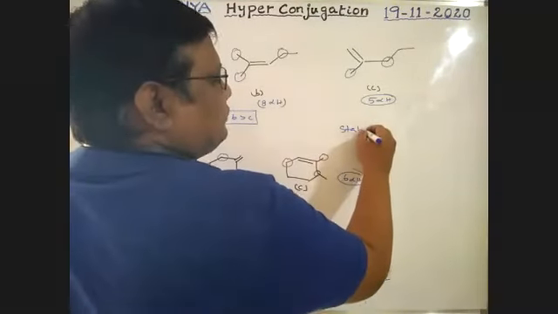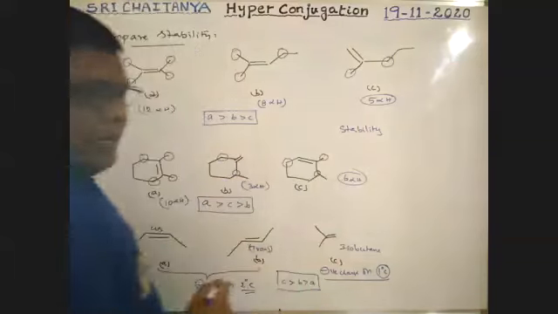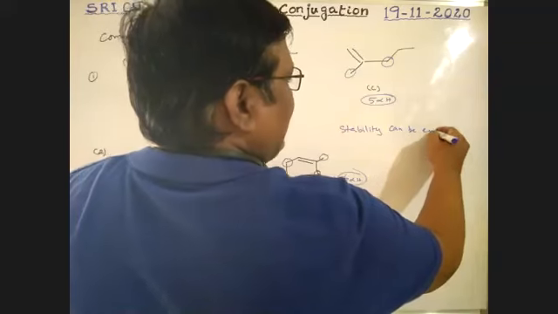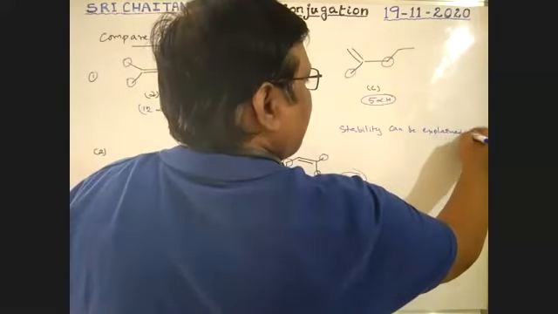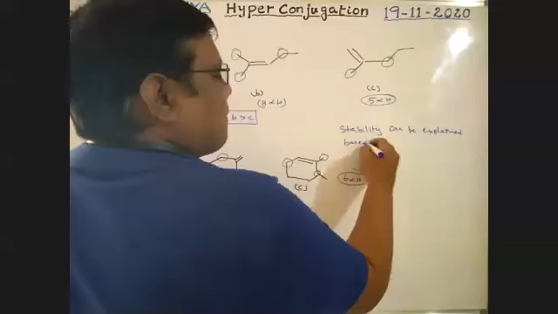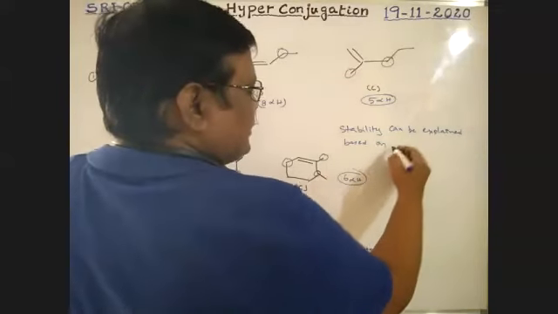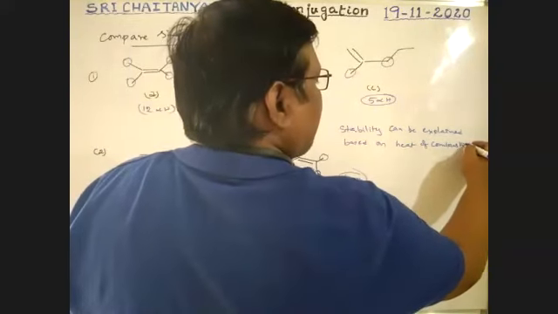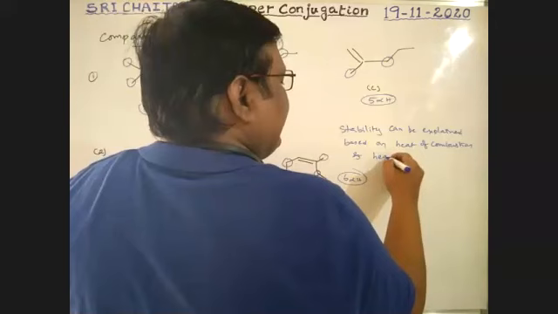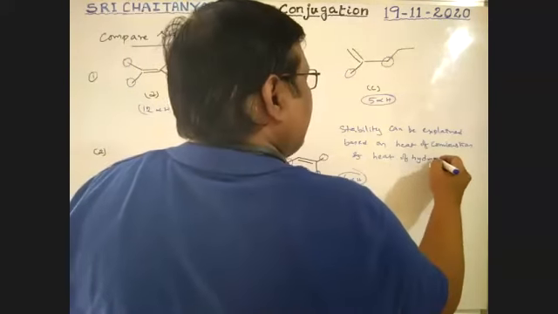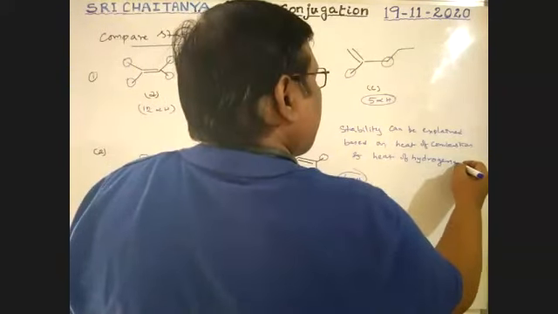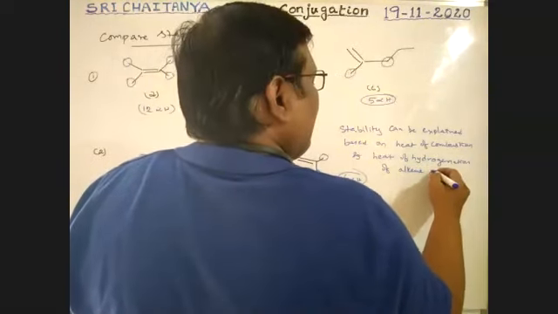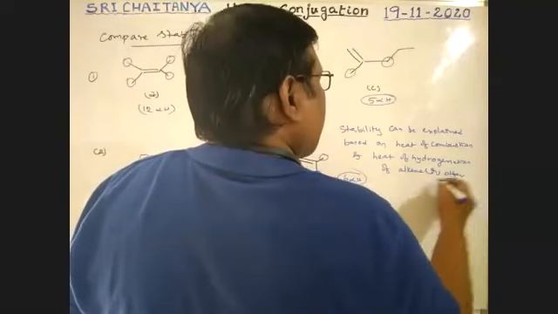Stability can be explained based on heat of combustion and heat of hydrogenation of alkenes or other compounds.